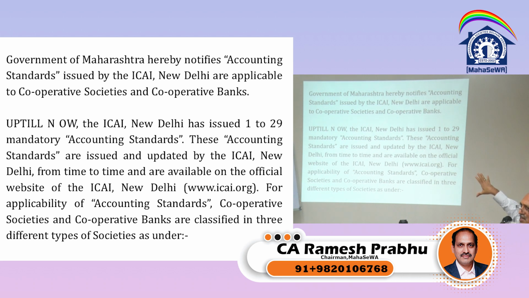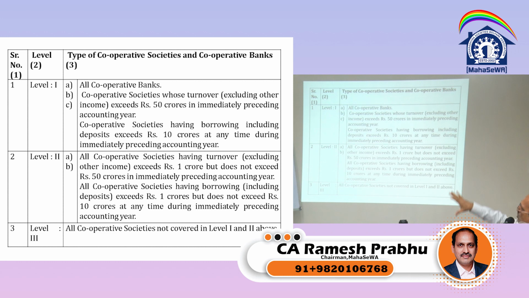Now, all accounting standards are not applicable to all societies. So, of the 29 accounting standards, which are the accounting standards applicable? So, there is a level 1 society. Who are the level 1 societies? All cooperative banks, cooperative society whose turnover is exceeding 50 crore or cooperative societies having borrowing including repo exceeding 10 crore at any time. So, this is the class of societies where all accounting standards are applicable, that is A class.